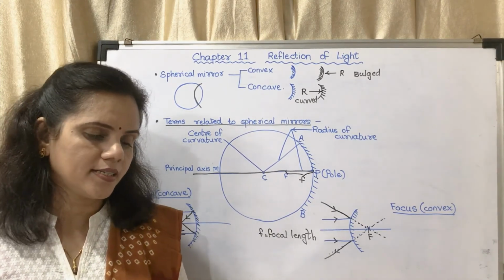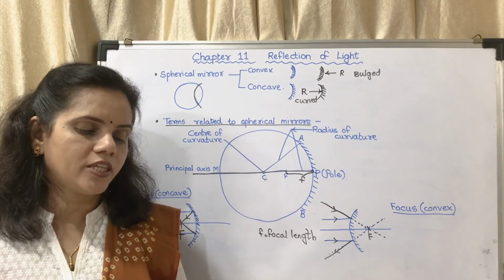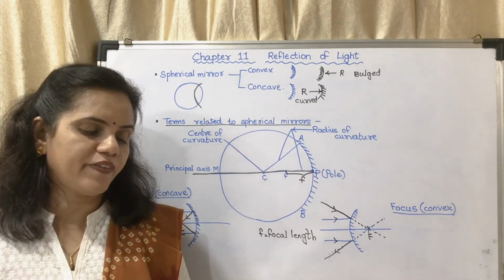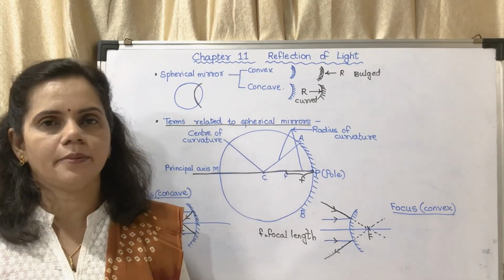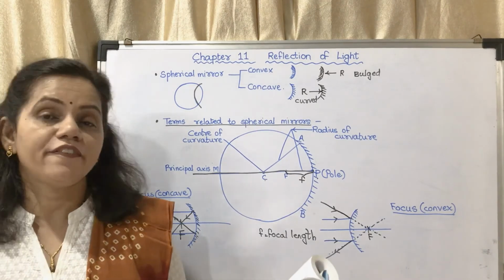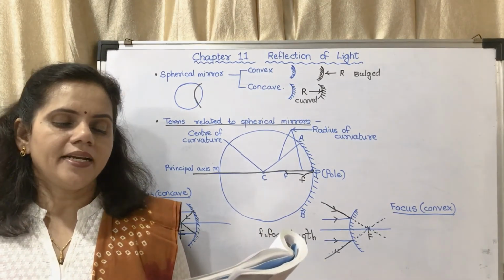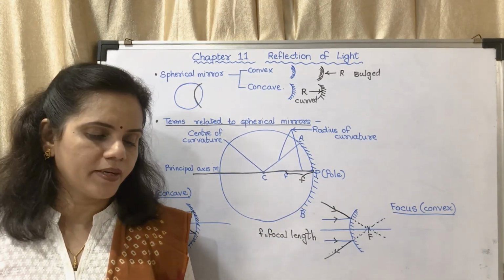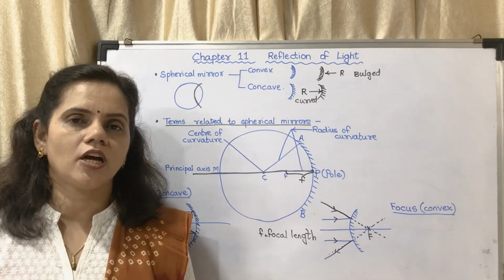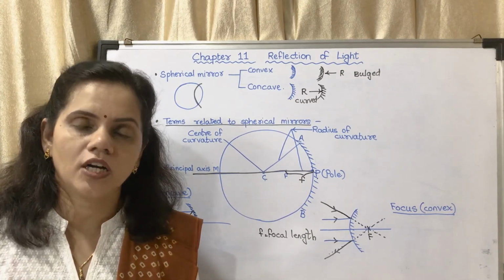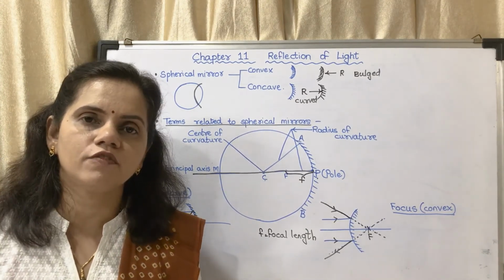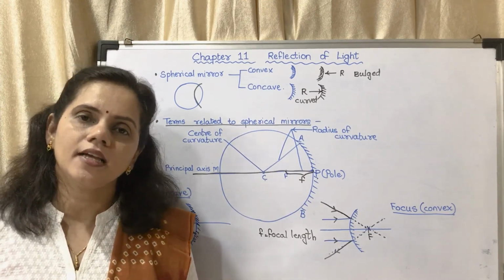Principal focus. Incident rays which are parallel to the principal axis of a concave mirror, after reflection from the mirror, meet at a particular point. You may see here, the reflected rays meet at a particular point in front of the mirror on the principal axis. This point is called the principal focus of a concave mirror. If you are having a question on principal focus of a concave mirror, you have to write till here.